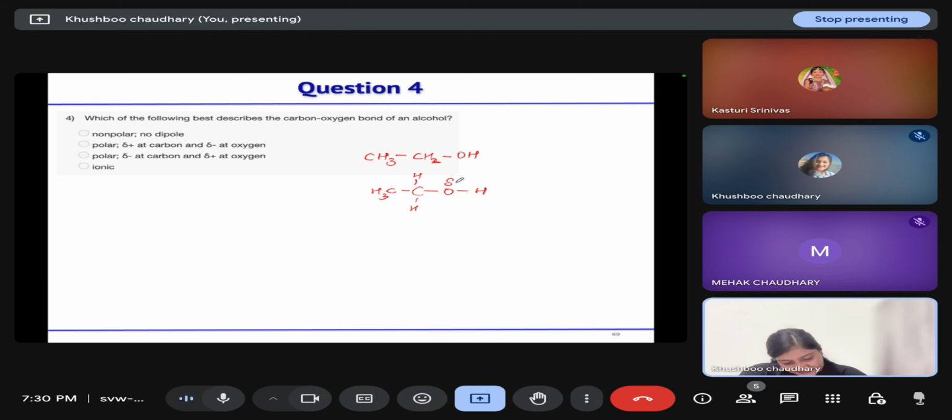Oxygen having the delta negative charge and carbon having the delta positive. So that means it is polar, having delta positive at carbon and delta negative at oxygen.